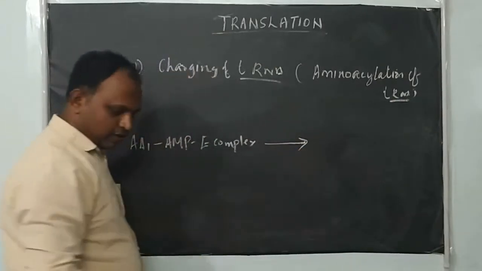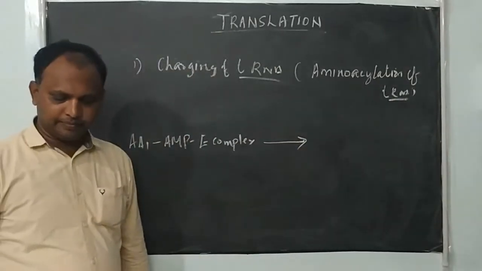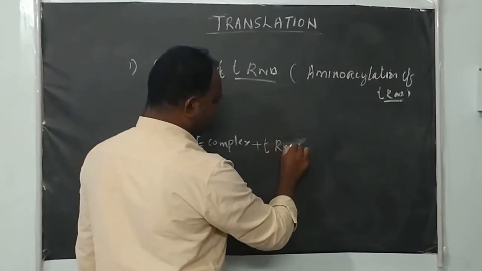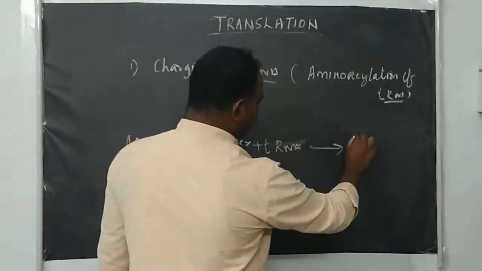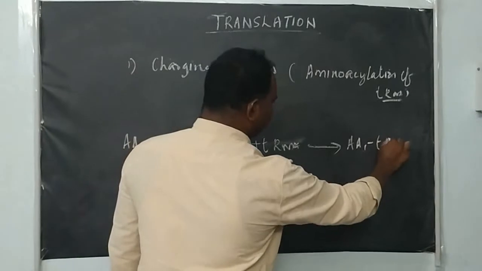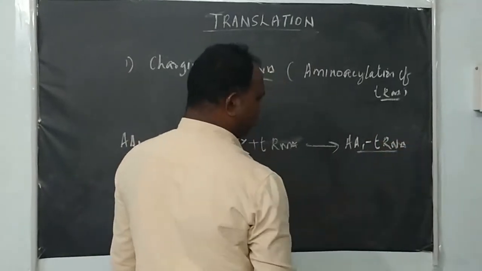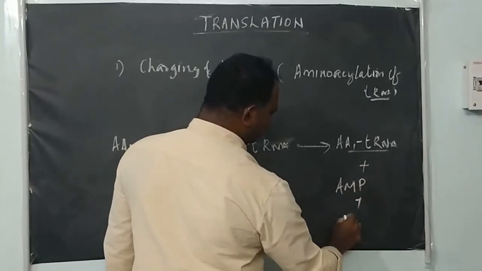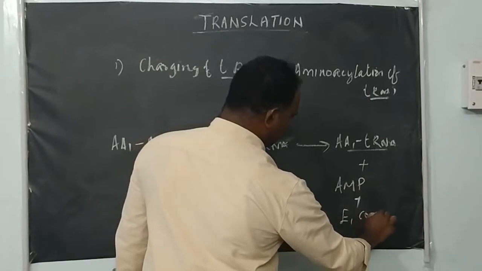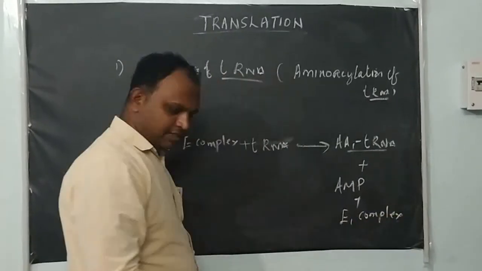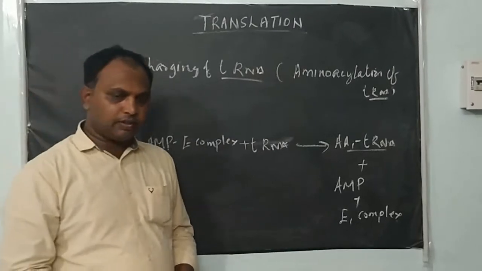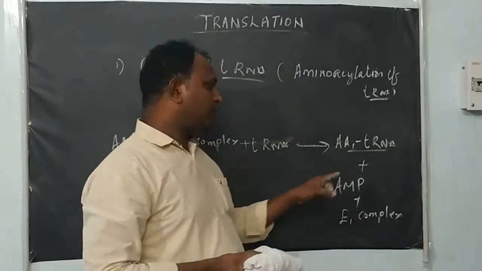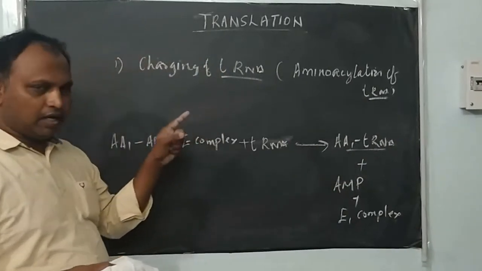And in the presence of tRNA, the activated amino acid is added to the tRNA. Now the amino acid is transferred to the tRNA, and the AMP comes out plus the enzyme complex also comes out. So now we can say the tRNA is charged with the amino acid. This process we are calling charging of tRNA or aminoacylation of tRNA.